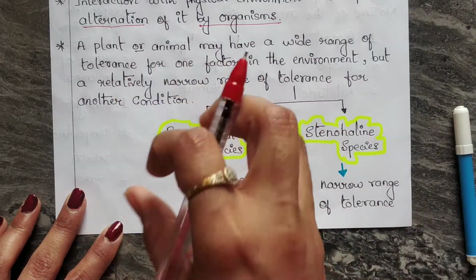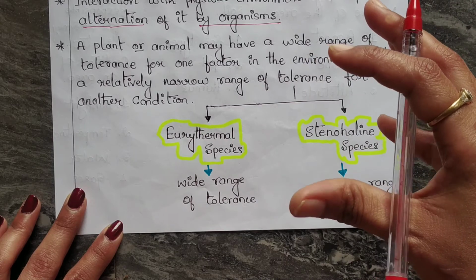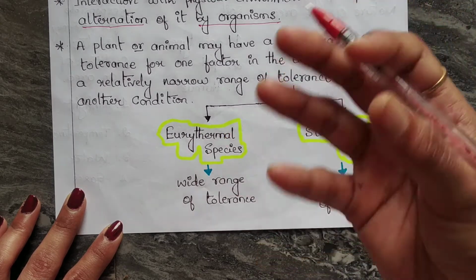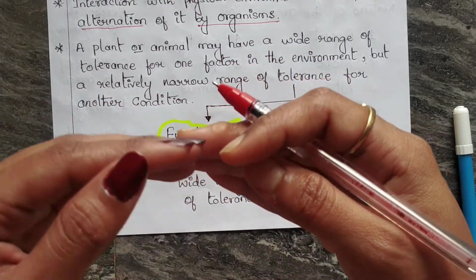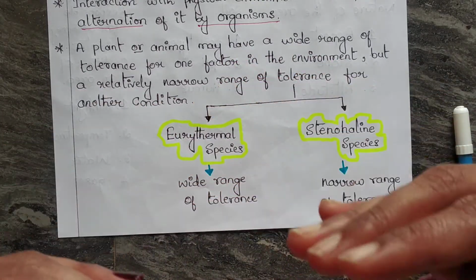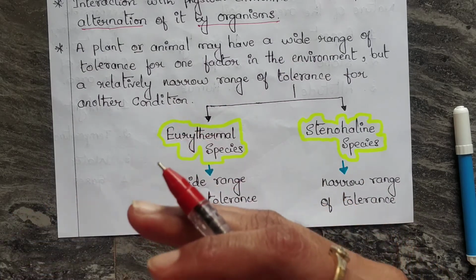There may be changes in the physical environment, and there may be changes in the living organisms. It may be a plant or animals, means they both constantly interact with each other and they will try to balance and they try to live with each other.